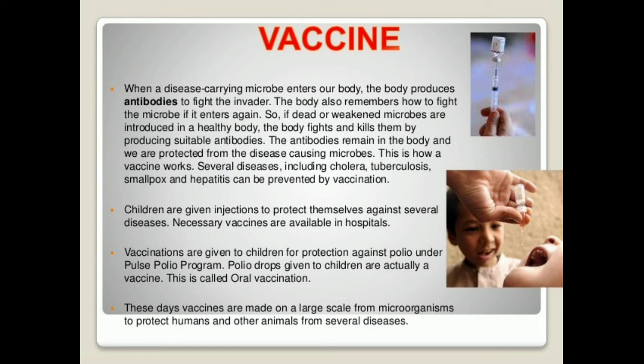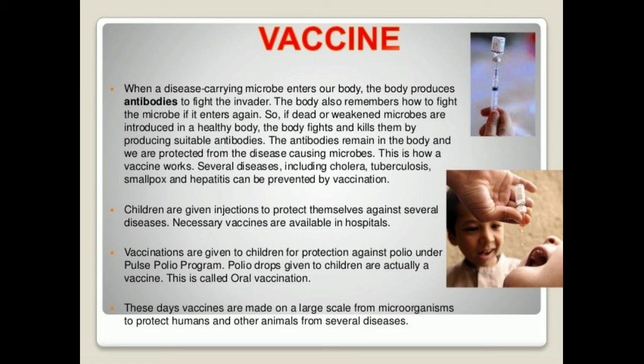There are several diseases including cholera, tuberculosis, smallpox, hepatitis B, etc. And all these diseases can be prevented by vaccination. Children are given injections to protect themselves against several diseases. Necessary vaccines are available in hospitals too. You might have taken a lot of vaccines against several diseases in your childhood, right? So you have to make a list of those diseases and the vaccinations you took. You can take the help of your parents, they will help you with this.